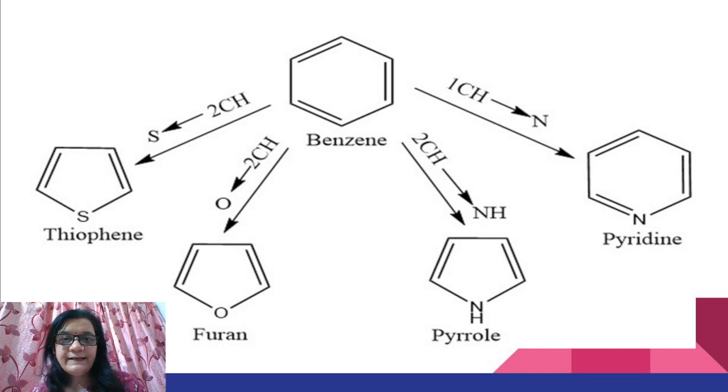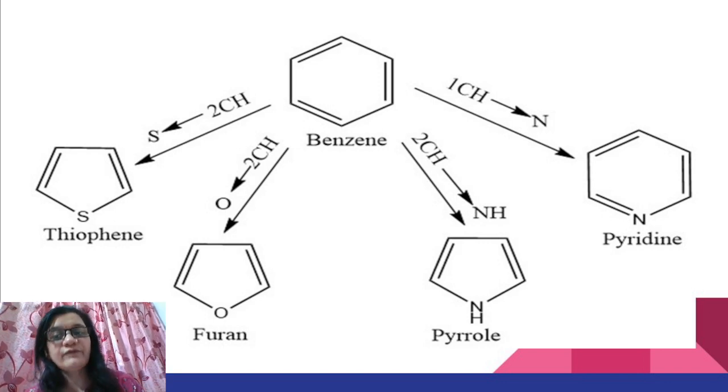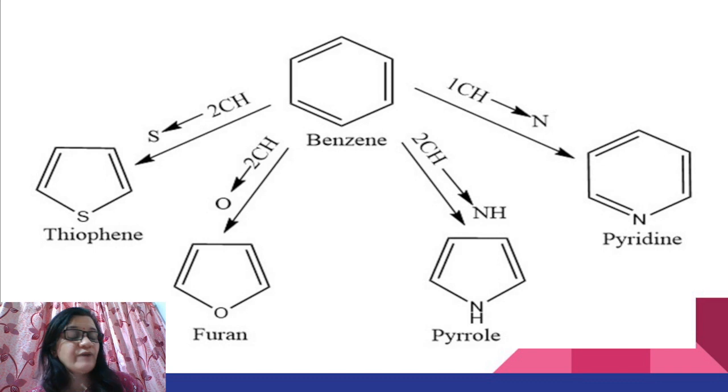So, if you can see, benzene is a 6-membered cyclic aromatic compound. If we replace one carbon and one hydrogen of the benzene ring with one atom of nitrogen, we get pyridine.